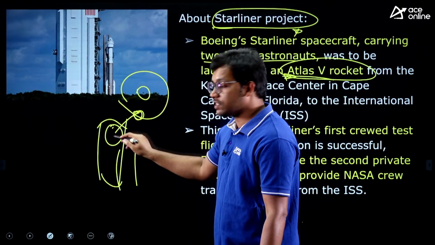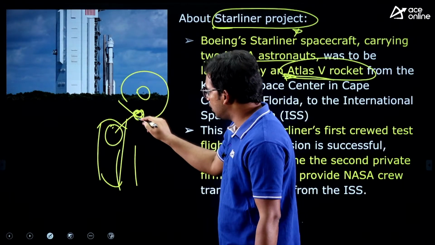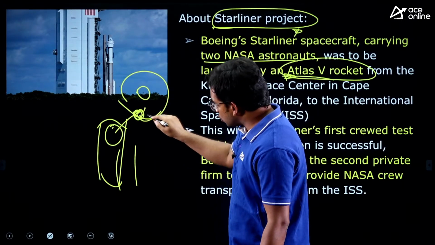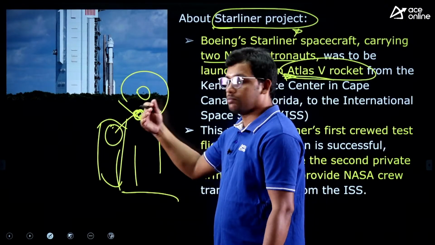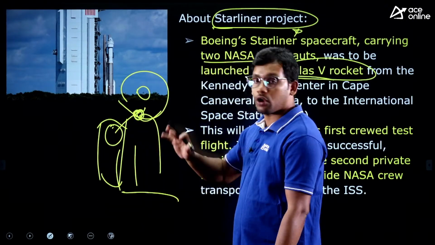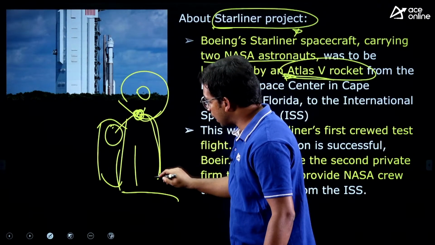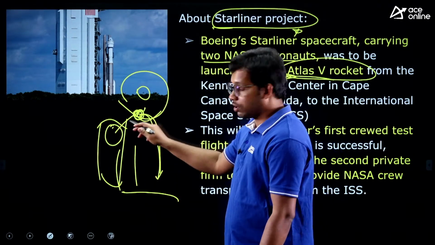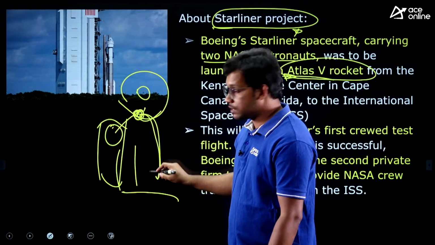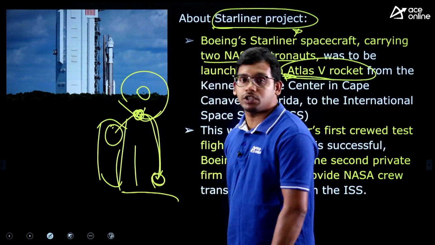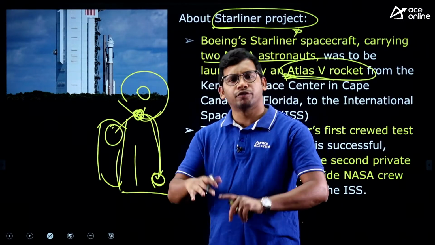But as this is a crewed mission, that means humans are in this orbit, they also need to come back to land. Because we are sending it as a crewed mission, we cannot just leave those things, unlike the normal rockets. So they need to come back. Usually, whenever satellites come back to Earth after reaching space, they land on the ocean because of safety issues.